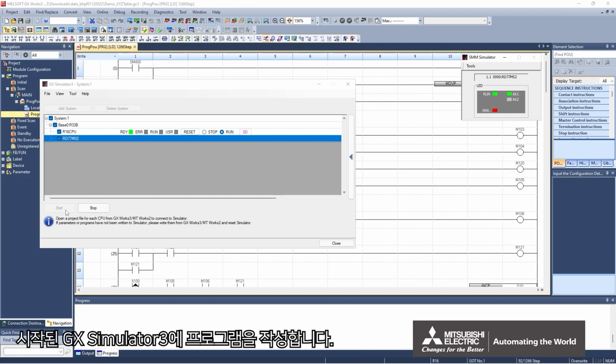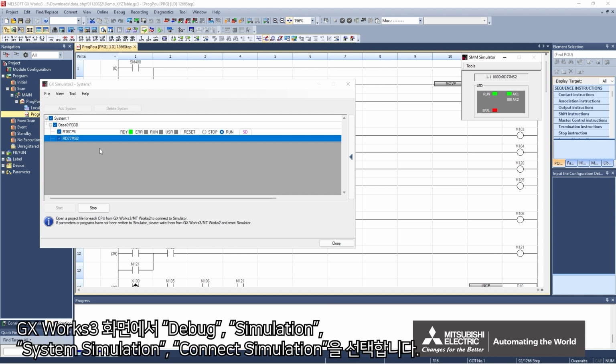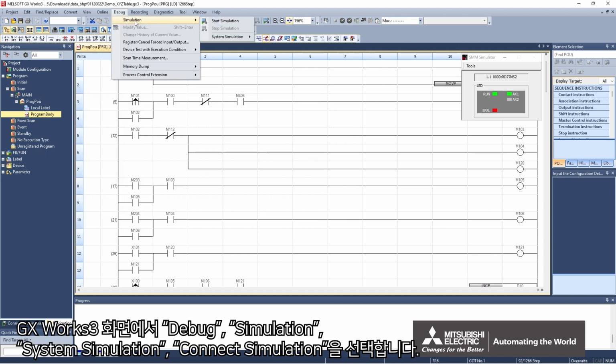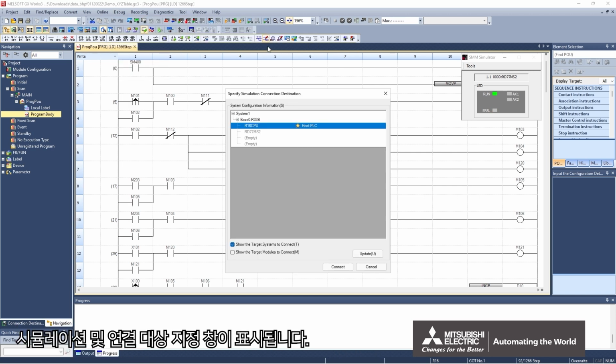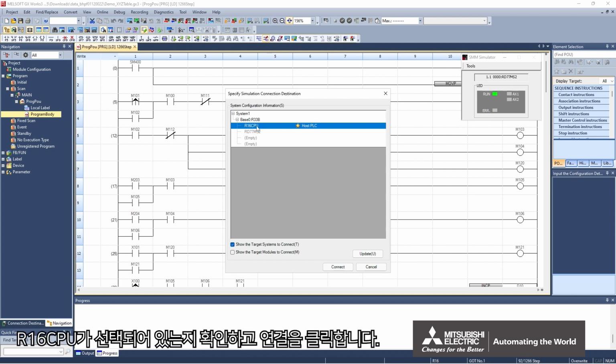Write a program to the started GX Simulator 3. On the GX Works 3 screen, select Debug, Simulation, System Simulation, and Connect Simulation. The Specify Simulation Connection Destination window is displayed. Make sure R16 CPU is selected and click Connect.